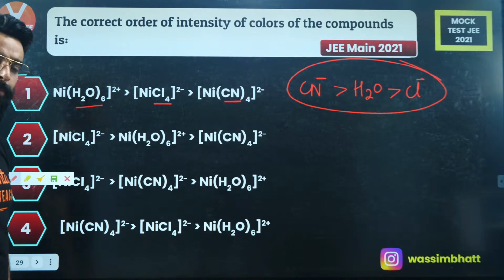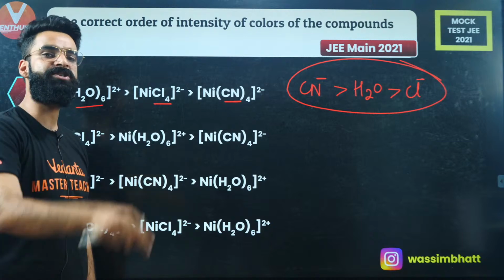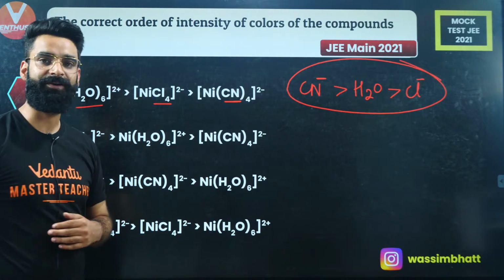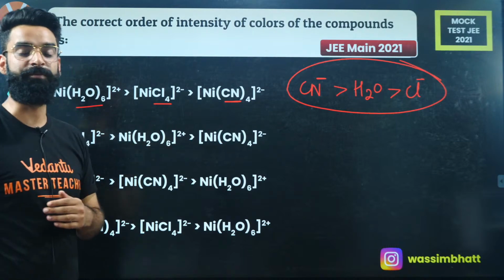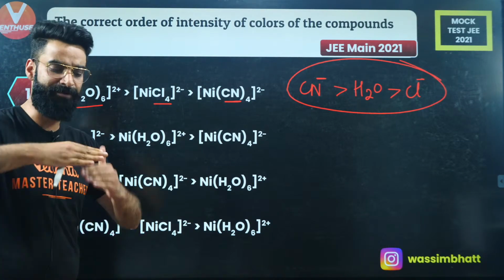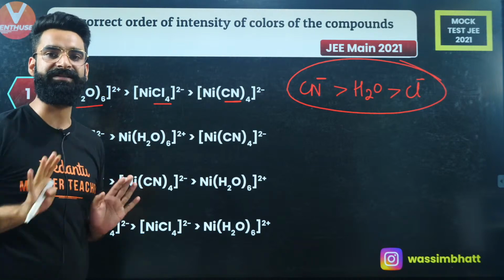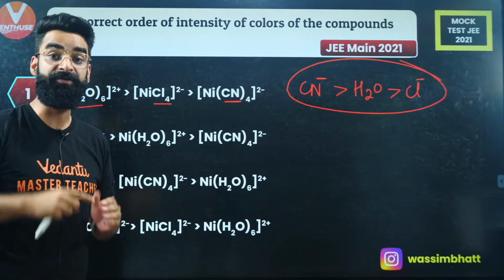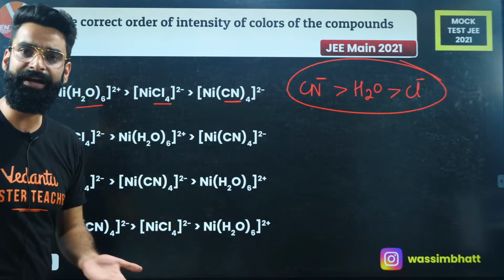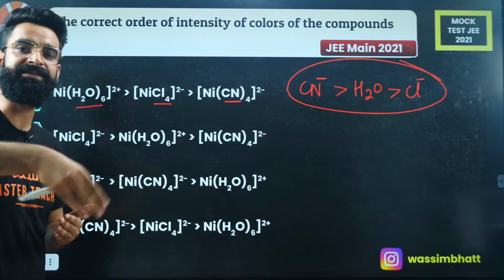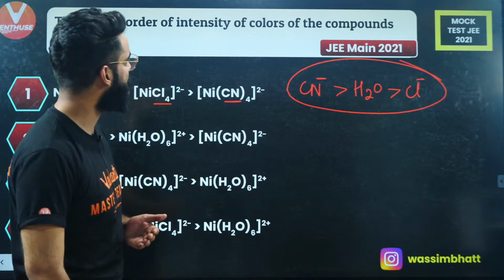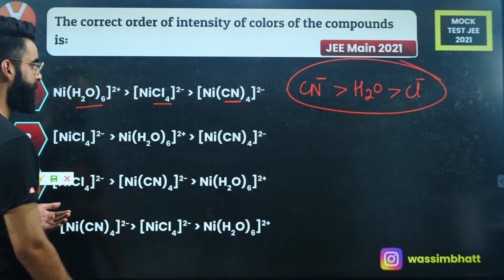Now, we know wherever the ligand is strong, there the splitting will be maximum. And if splitting is maximum, will the intensity of color be more or less? The intensity of color will be less. Wherever splitting is maximum, the intensity of color is less, in short. What do I need to check? The correct order of intensity of colors.